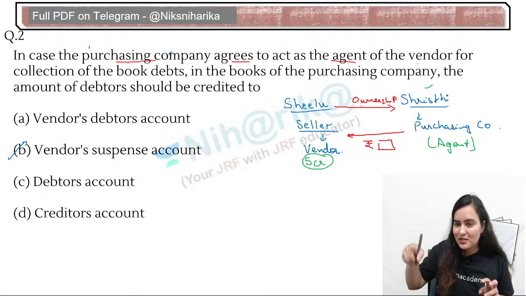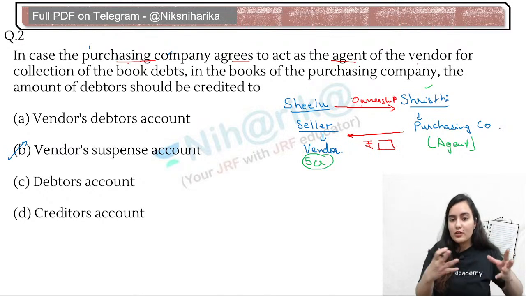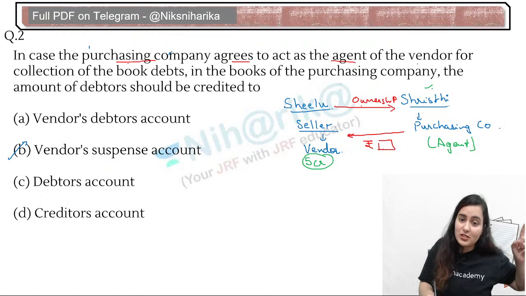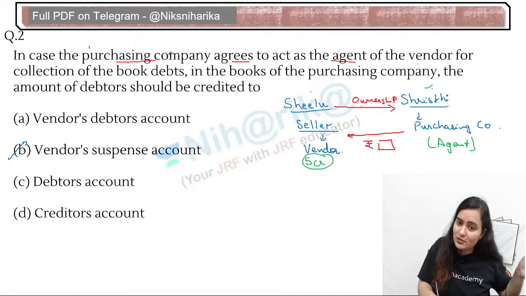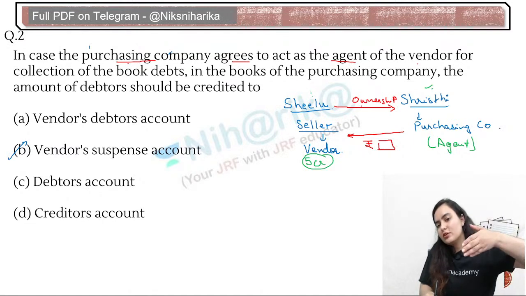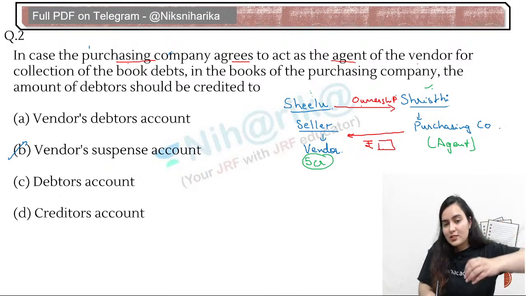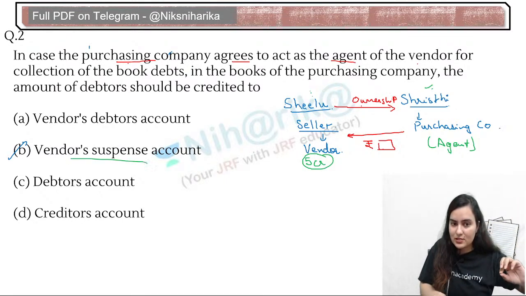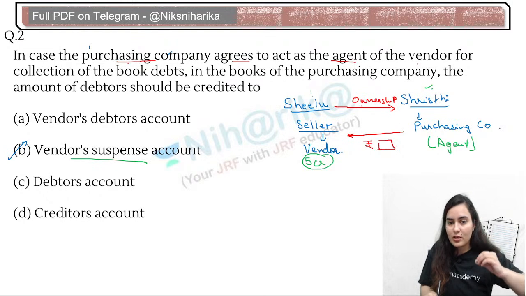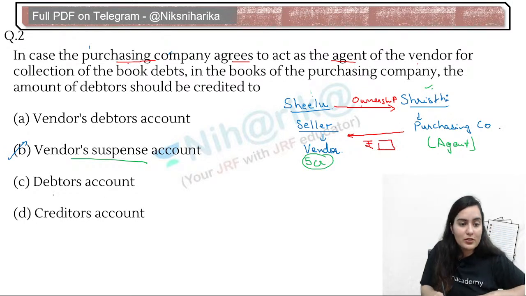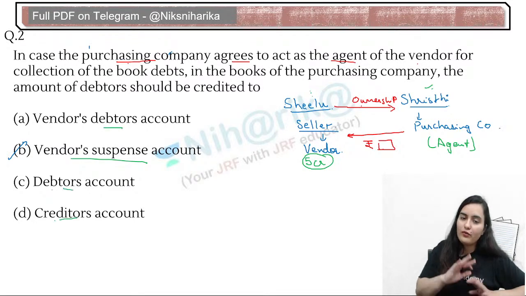Now we don't know who is the actual owner, because Shrishti is the owner, but Shrishti is also acting as an agent of Shilu. So Shilu is the owner, but Shilu has already sold the ownership. That's why the creation of suspense account will come. Vendor suspense account will come, because who is the seller and which is the correct category of the amount, they are neither the actual debtors nor the actual creditors of the company.